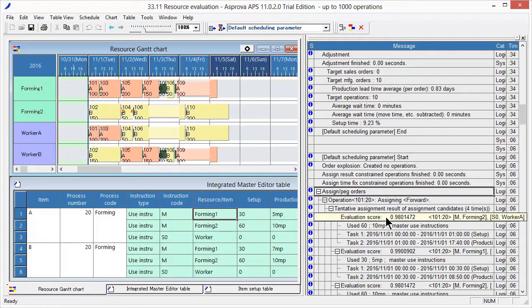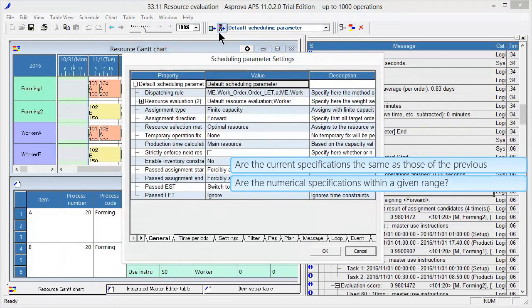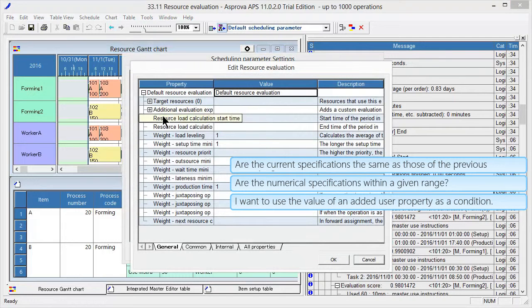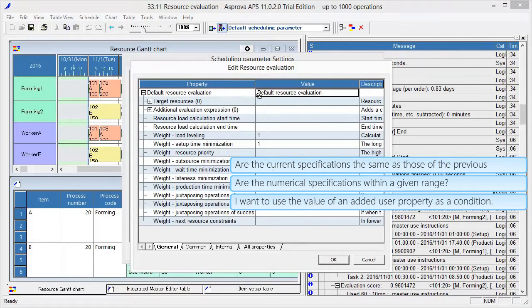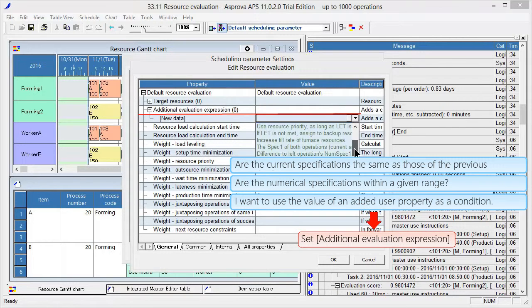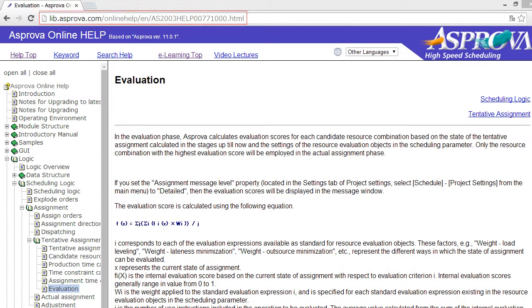Depending on the requirements, there may be cases in which we want to control the schedule using conditions that are not available in standard weighting. Are the current specifications the same as those of the previous operation? Are the numerical specifications within a given range? I want to use the value of an added user property as a condition. In these cases, we can set additional evaluation expression to achieve weighting that is even more flexible. For details on resource evaluation, see the online help.